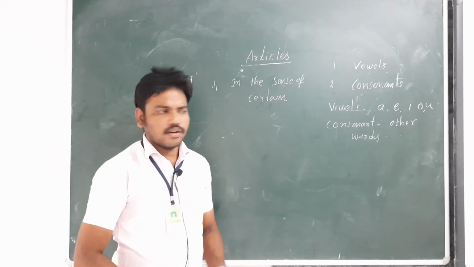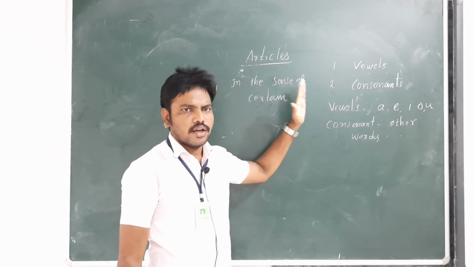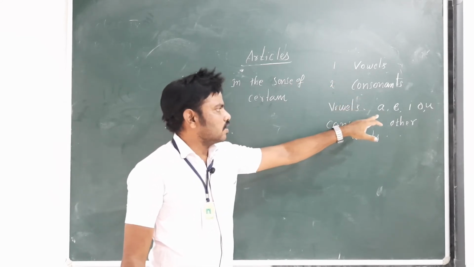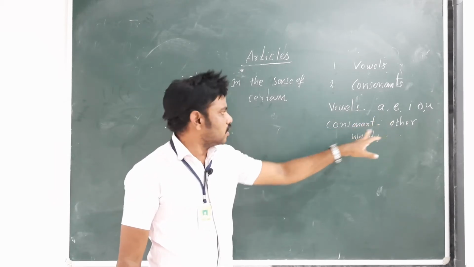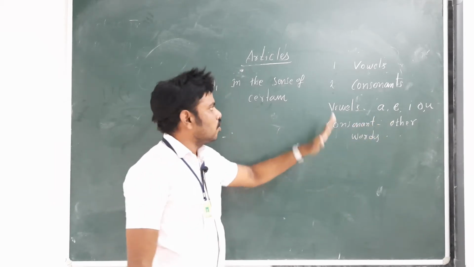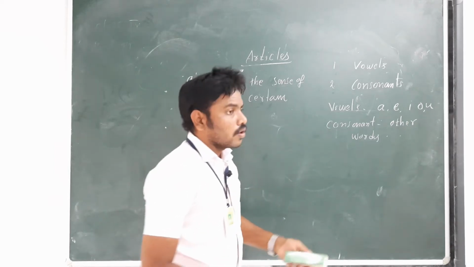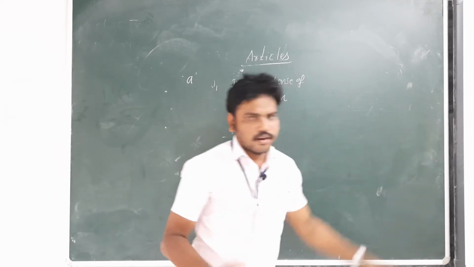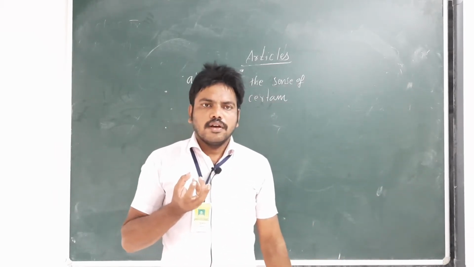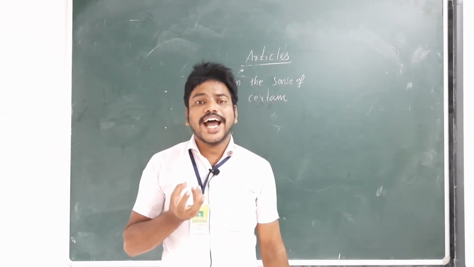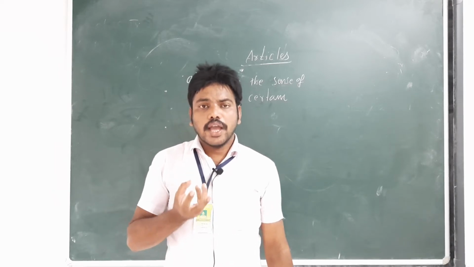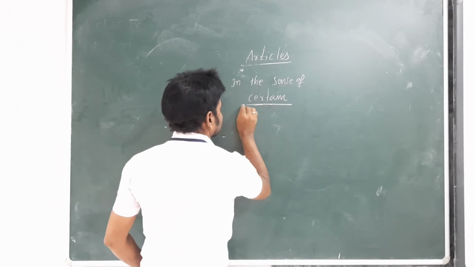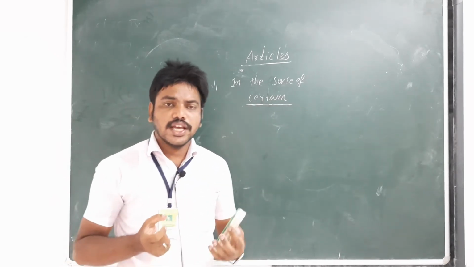All of you take all these points one by one and clearly note them. Vowels and consonants: you write a, e, i, o, u are called vowels, and consonants, the other letters, you need not write. Now we are learning how to use the article a and how to place it in sentences. The first one is in the sense of certain. In the sense of certain, we should use the article a.